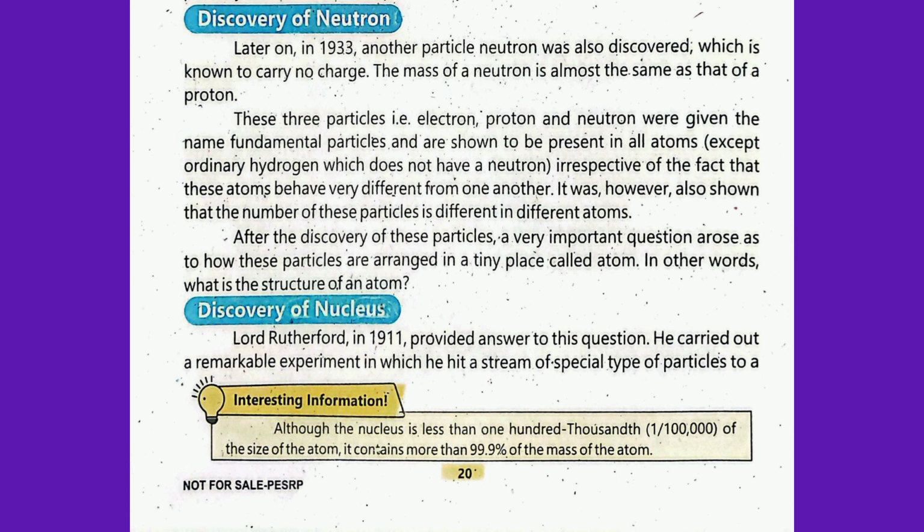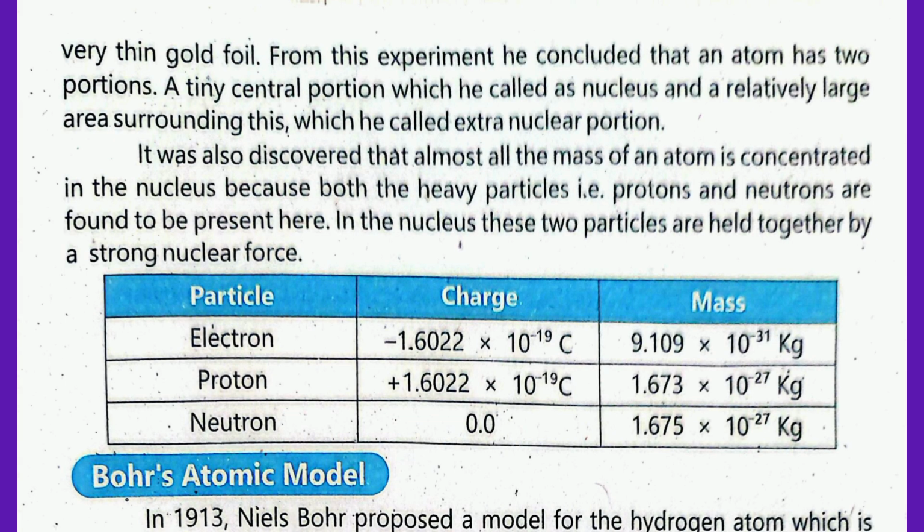He carried out a remarkable experiment in which he hit a stream of a special type of particle at a very thin gold foil. From this experiment, he concluded that an atom has two portions: a tiny central portion called the nucleus, and a relatively large area surrounding it, which he called the extra nuclear portion. It was also discovered that almost all the mass of an atom is concentrated in the nucleus because both the heavy particles, proton and neutron, are found here. In the nucleus, these two particles are held together by strong nuclear forces.